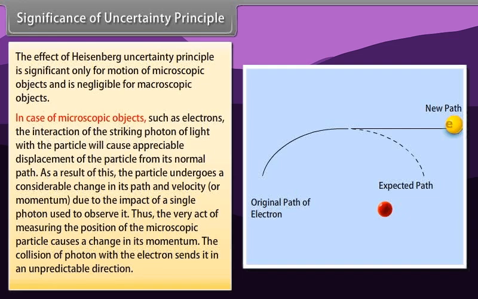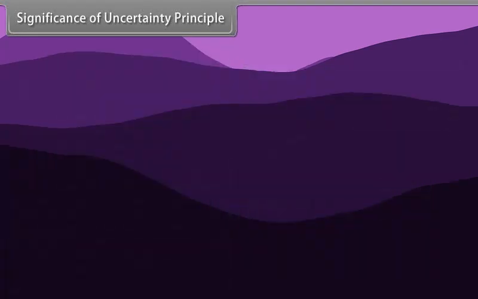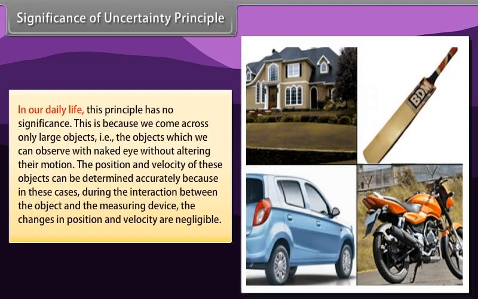Thus, the very act of measuring the position of the microscopic particle causes a change in its momentum. The collision of the photon with the electron sends it in an unpredictable direction. In our daily life, this principle has no significance. This is because we come across only large objects, that is, objects which we can observe with the naked eye without altering their motion. The position and velocity of these objects can be determined accurately because in these cases, during the interaction between the object and the measuring device, the change in position and velocity is negligible.